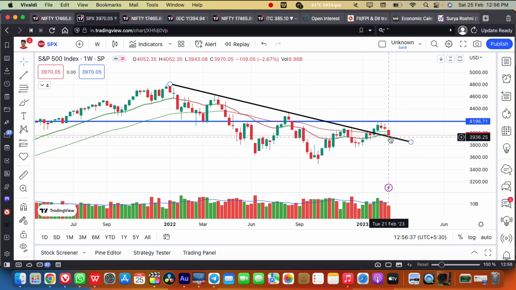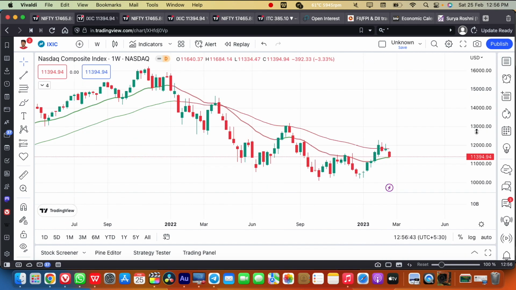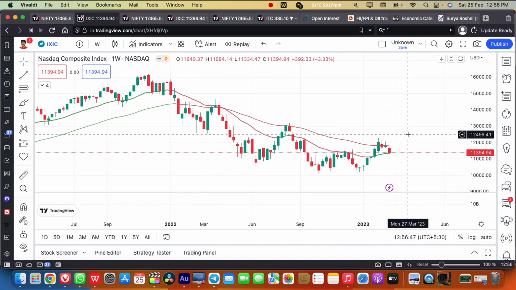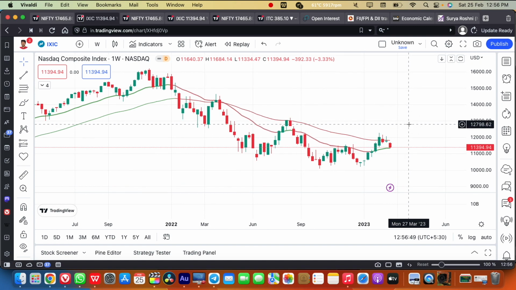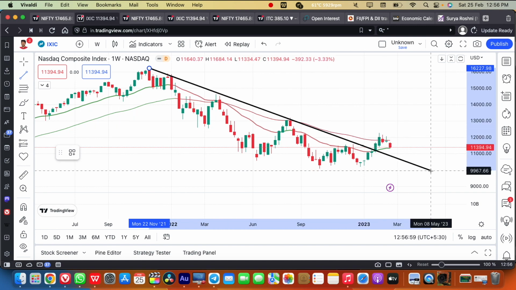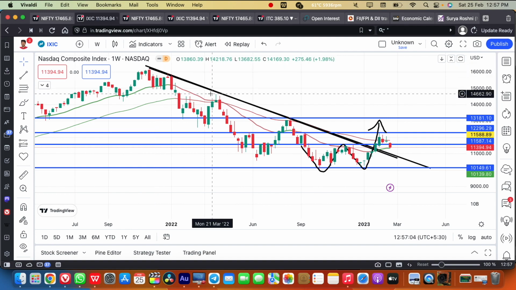If it gives a breakdown below this black trend line, then I can say that negativity can be witnessed for at least some time. It may still be in the correction zone in the S&P 500. Coming to the Nasdaq, this black trend line is a very crucial resistance level in the Nasdaq as well.